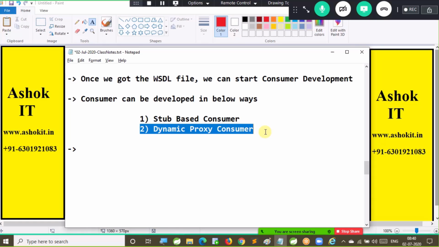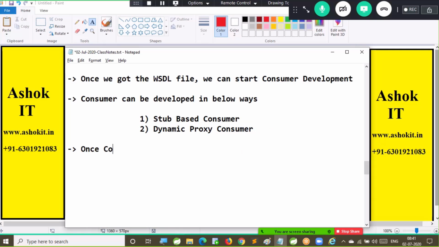So in two ways we can develop a consumer for the web service. One is the stub-based consumer, another one is the dynamic proxy consumer, and the DII method is also available. The Dynamic Invocation Interface mechanism is also available to develop a consumer when you go for the RPC API. What is the input for the consumer development? The WSDL file is the input for consumer development.